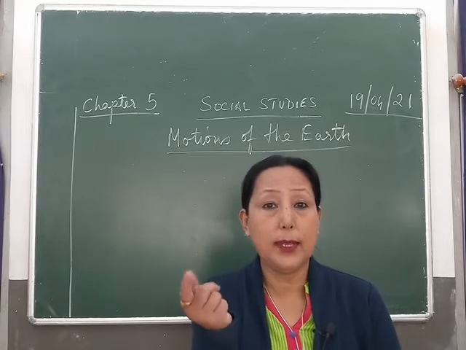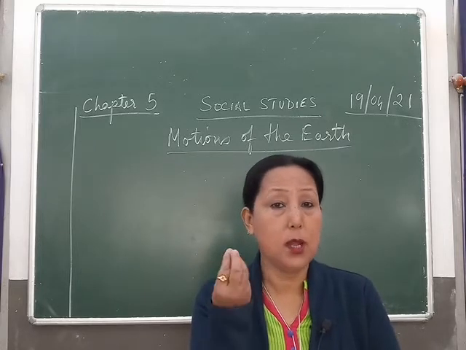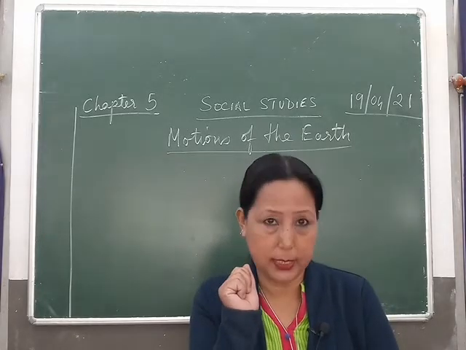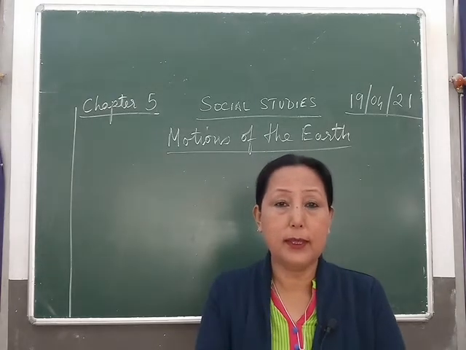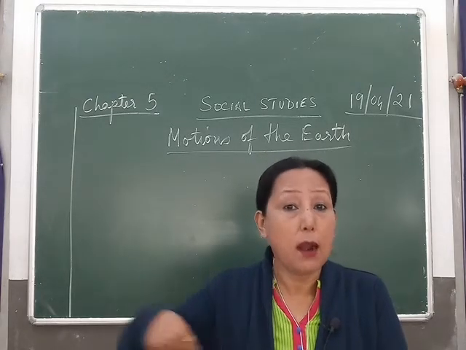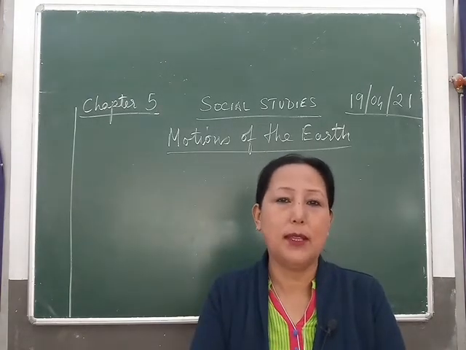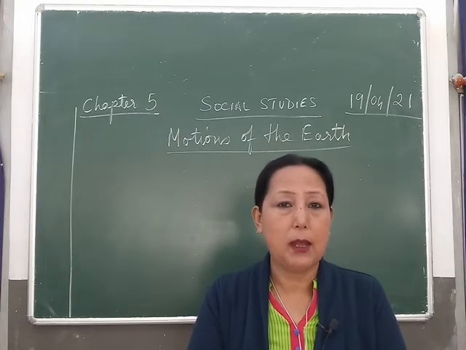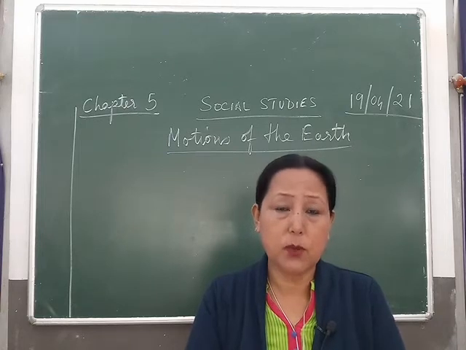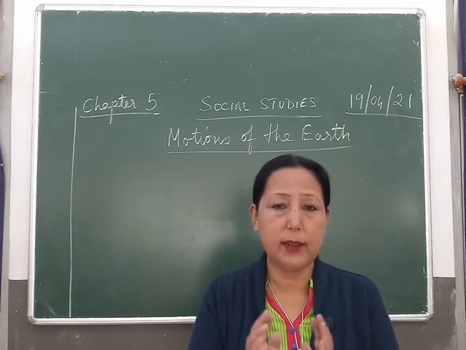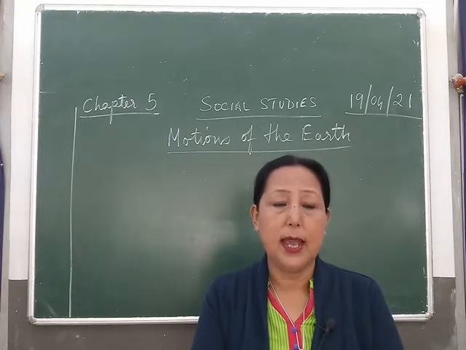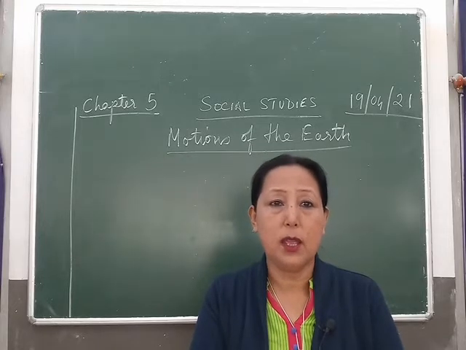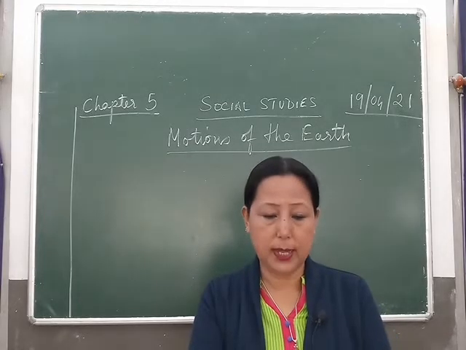When the Earth spins on its own, it's called rotation, okay? And when the Earth moves around the Sun it is called revolution, okay? Don't worry children, I will be sending you videos. Please watch those videos, okay? Over there it is explained very nicely and you will understand clearly if you go through the videos, okay?